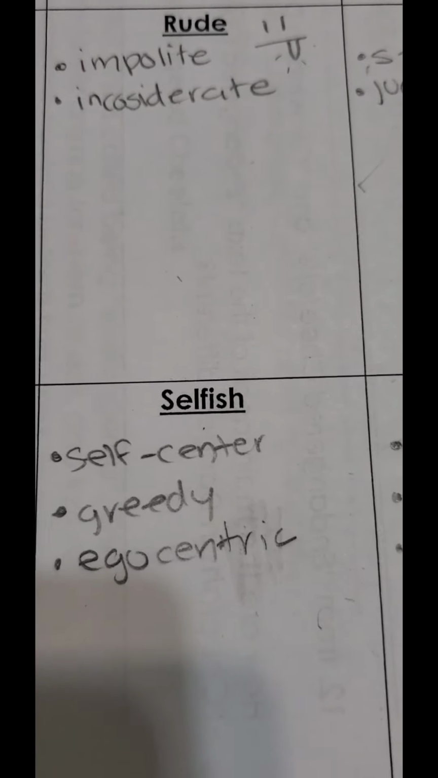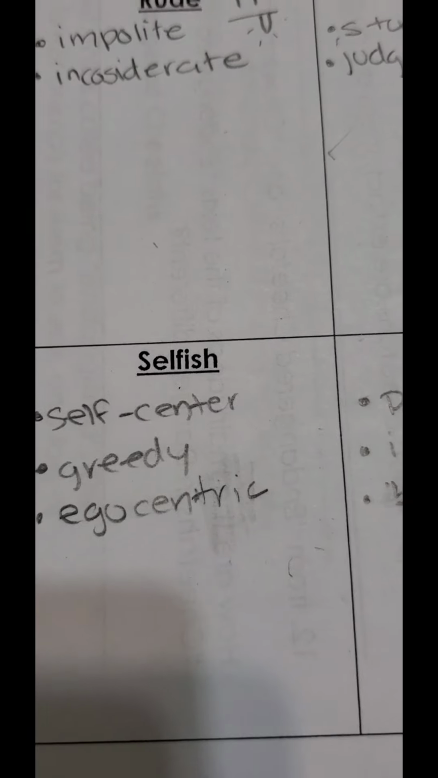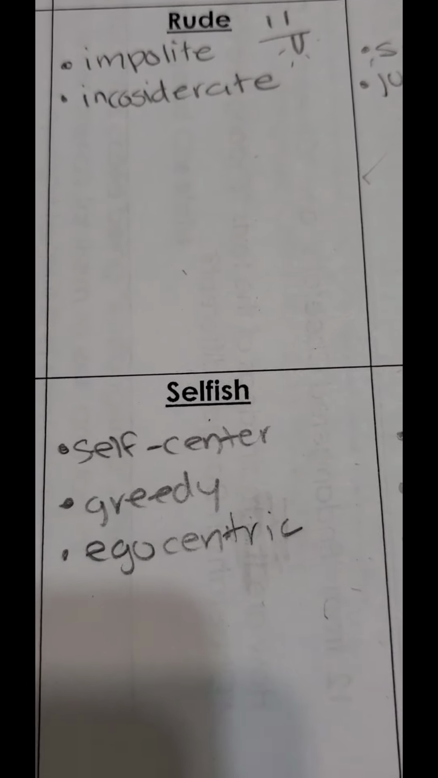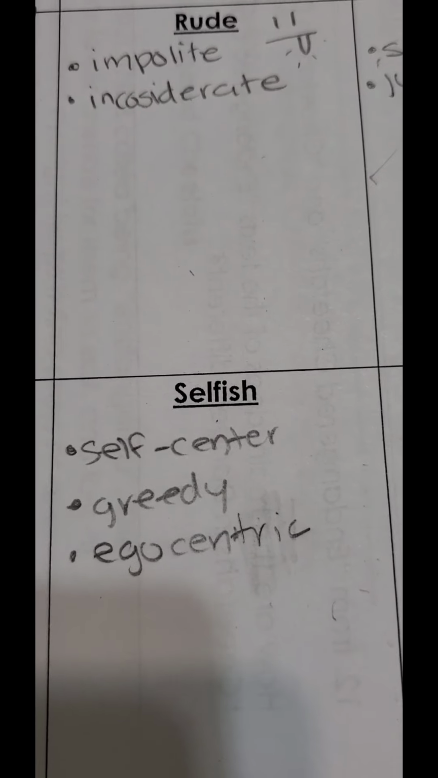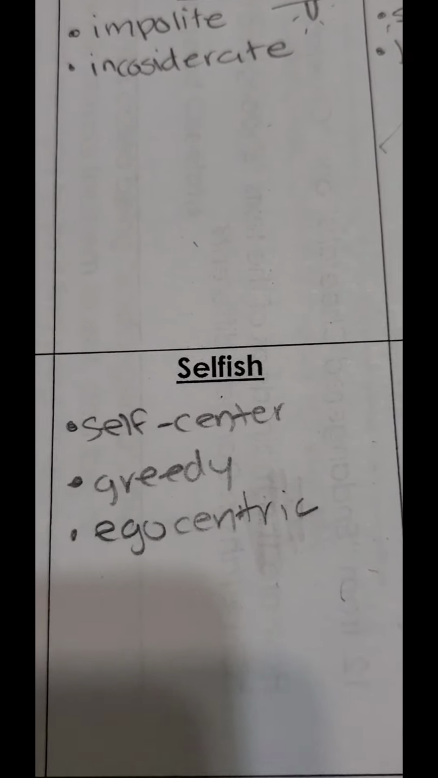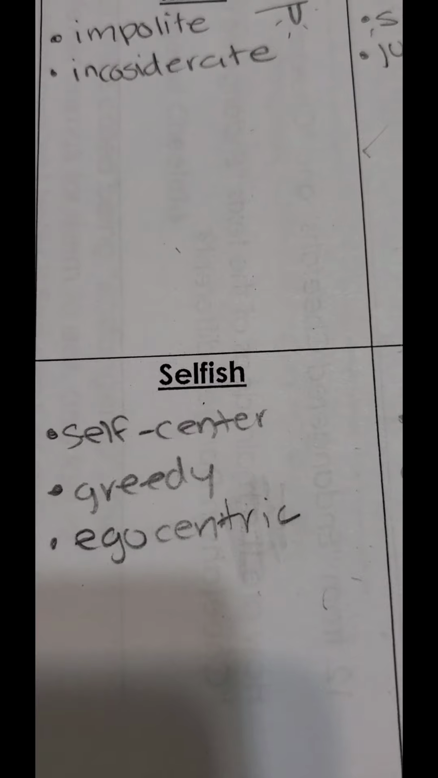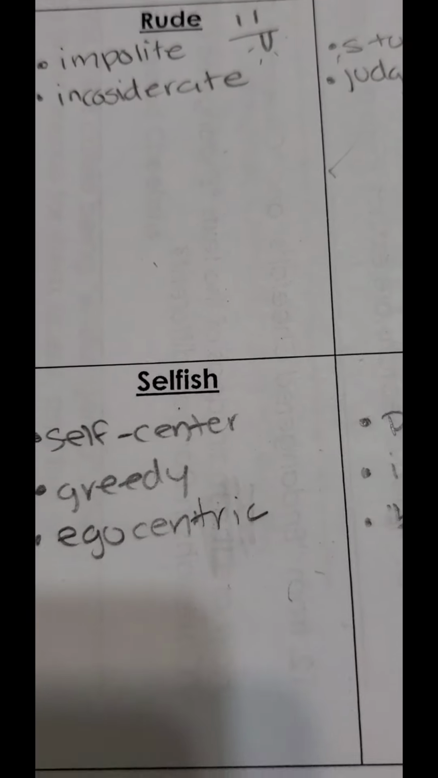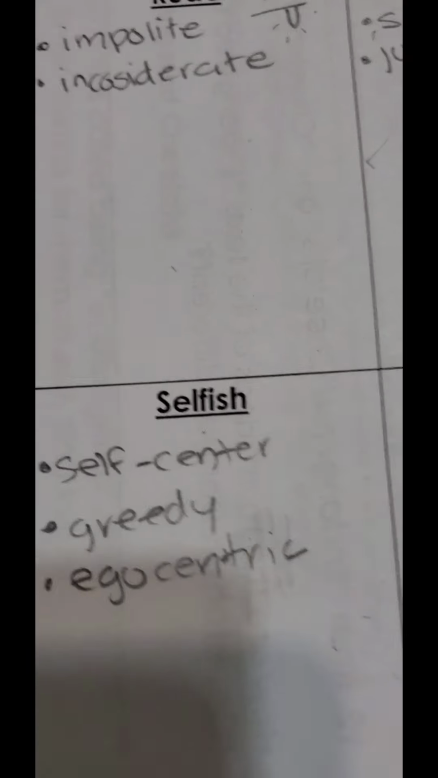And egocentric, same thing. That means that they think that they're the center of the universe. They're egocentric, very similar to self-centered. Egocentric means that they're always thinking about themselves. They worry about themselves. They only care about themselves. The only person that matters is themselves. So selfish is a very, very negative trait to have. You don't want to think only about yourself.